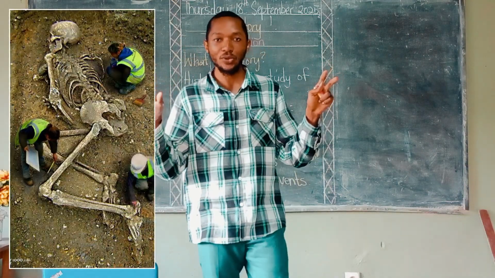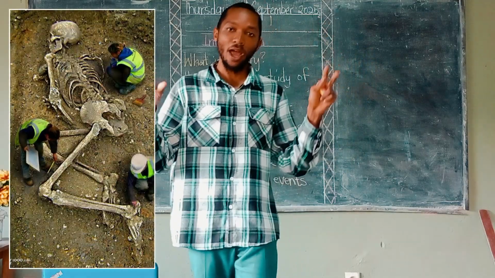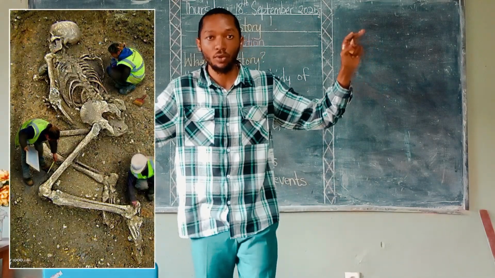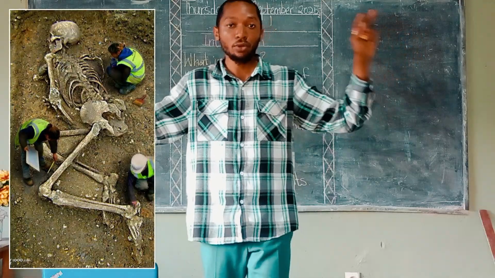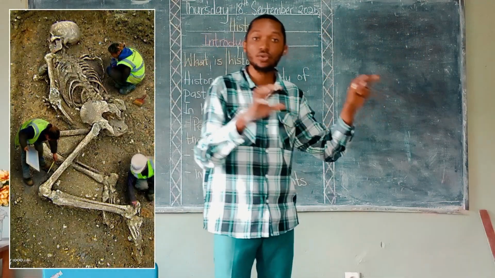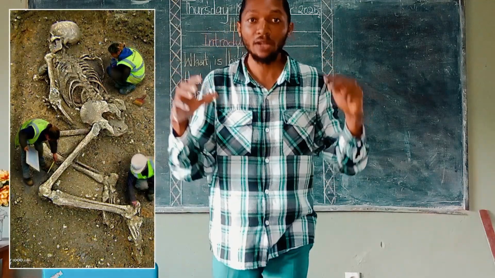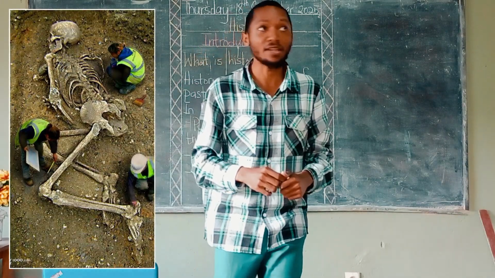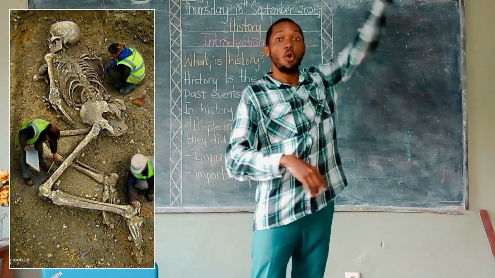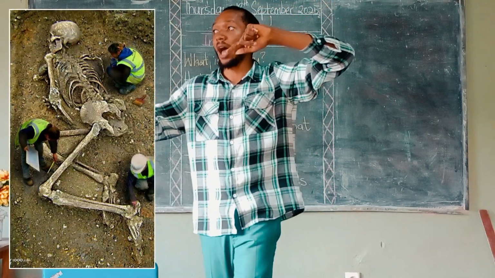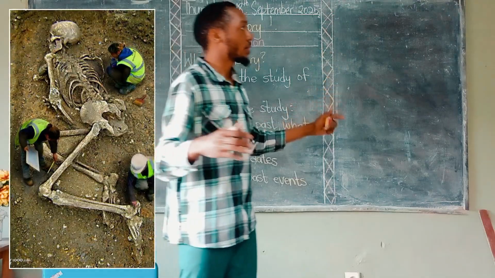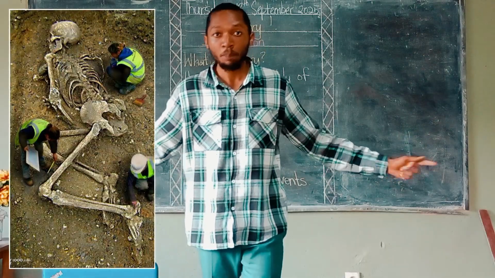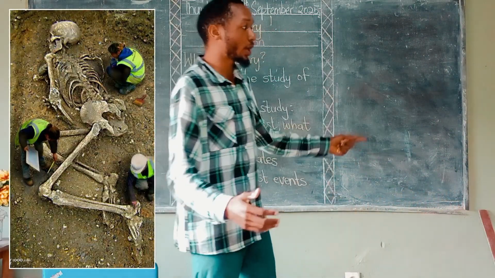Now we all know the story of David and Goliath, and Goliath was a giant. It is written that Goliath was a giant, but not only is it written, there is also archaeological proof that giants lived on earth. They say Goliath was as tall as a storey building, and you're like, I've never seen a giant. Is it true that giants ever lived on earth? How do we get to know that it is true?